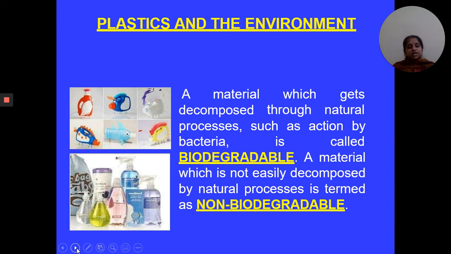Now, what is the link between plastic and the environment? On the basis of decomposition, we can divide materials into two categories. What are these two categories? First, biodegradable, and another is non-biodegradable. What is biodegradable? Materials which get decomposed through natural processes such as the action of bacteria are called biodegradable. And materials which are not easily decomposed by natural processes are termed non-biodegradable materials.